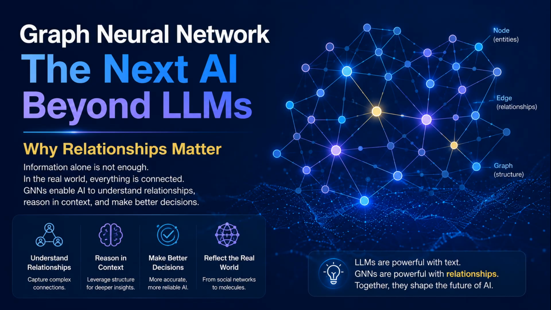In other words, if LLMs are AI systems that understand language and knowledge, GNNs are AI systems that understand relationships and structure. But does understanding relationships alone enable AI to learn human-like decision-making? In fact, this is where one of today's biggest challenges in AI begins. Let's explore why.